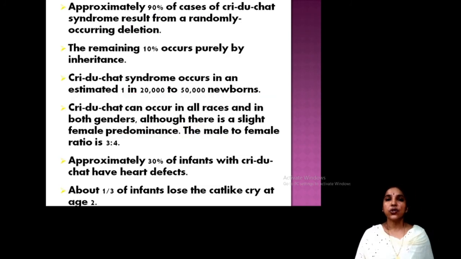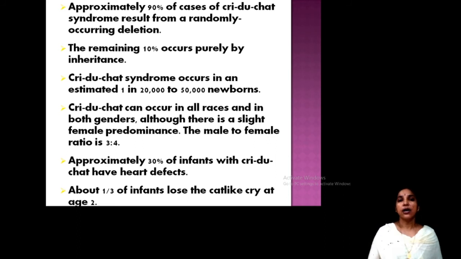So 90% of cases occur due to deletion, and the remaining 10% by inheritance. Mutation is the main reason. It occurs in 1 in 20,000 to 50,000 newborns. That is the frequency, 1 in 20,000 to 50,000. It occurs in all races and both genders, male and female. With slight changes, it is predominant in females. The ratio is 3:4, female ratio.